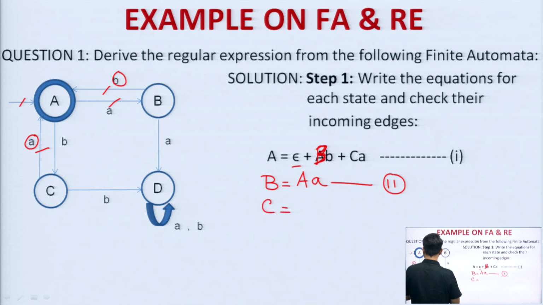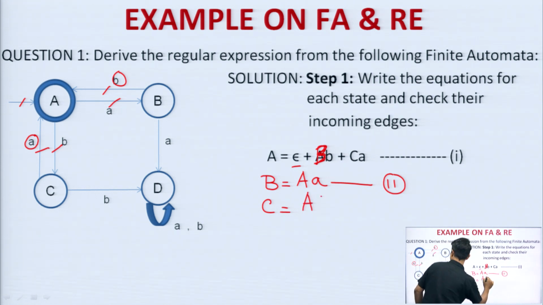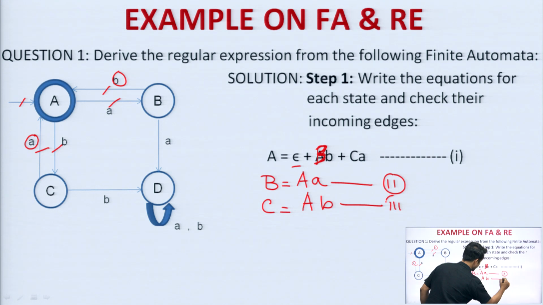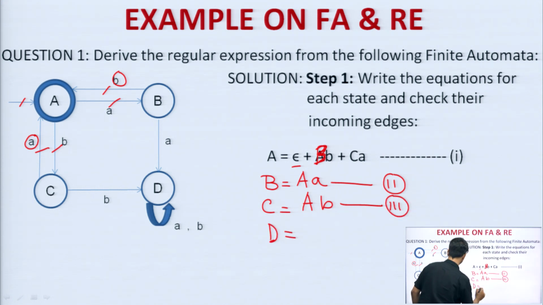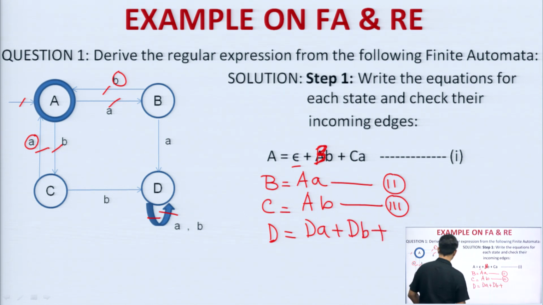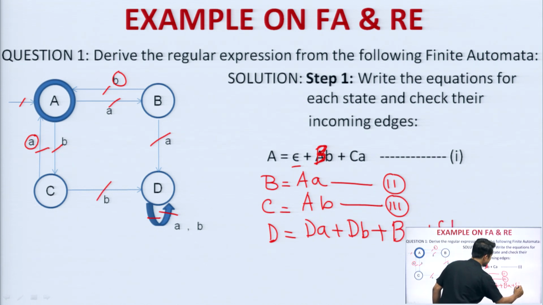In state C I am having incoming edges for this one. Any more incoming edges? No more incoming edges. So, it will be A B. So, this is number 3, and state D, it is having 2 incoming edges, for A and for B. So, I will write simply D A plus D B plus, let me check any more, okay, one more is there, B A, and one more is there, C B, and this is equation number 4.